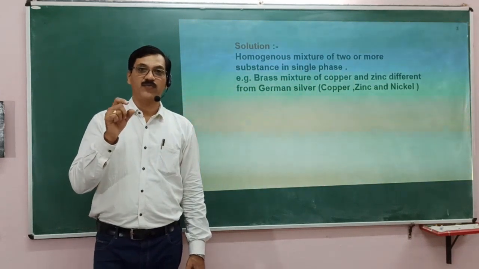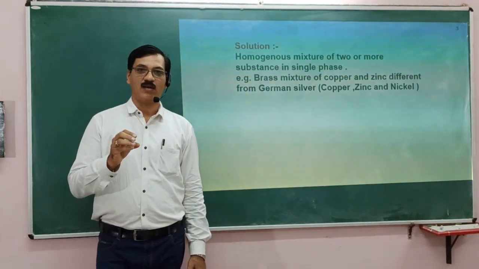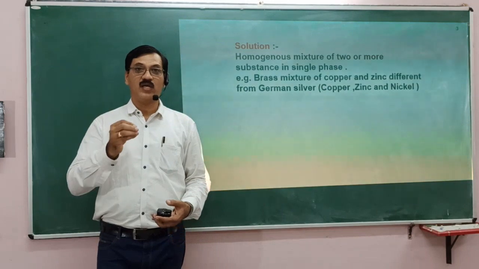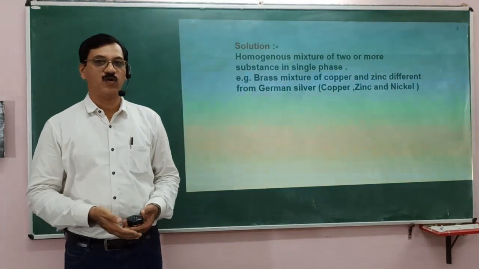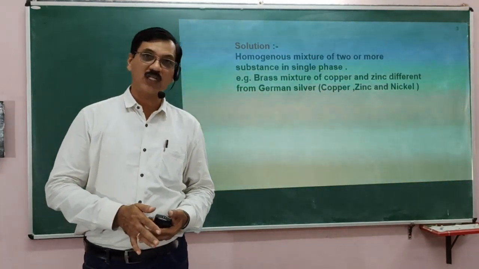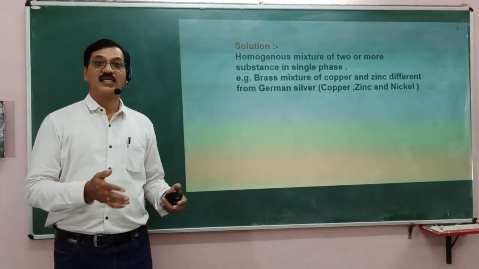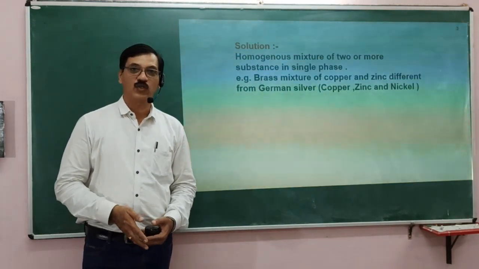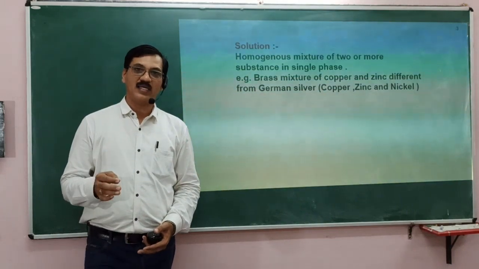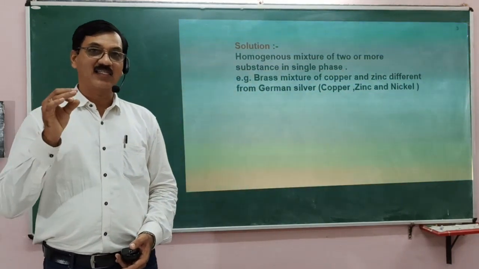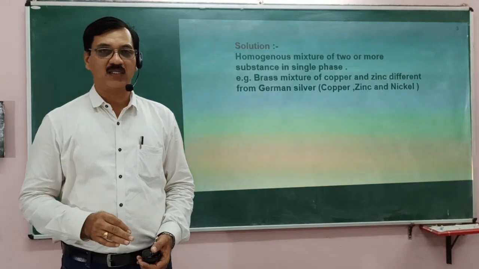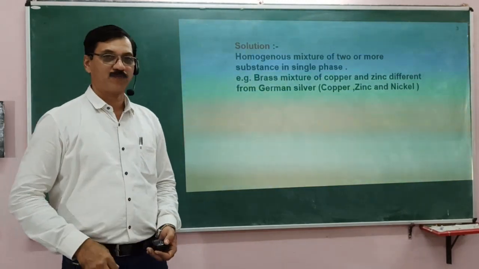From the point of view of the molecular level, if the molecular diameter is less than 1 nanometer, that is 10 to the power minus 9 meter, then we define it as homogeneous. In a sugar solution, all the particles attain a size less than 1 nanometer, therefore it is a true solution.